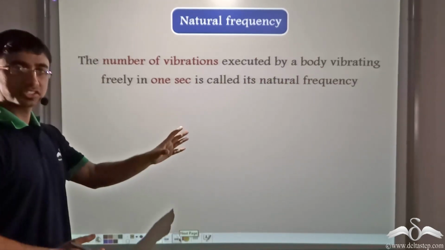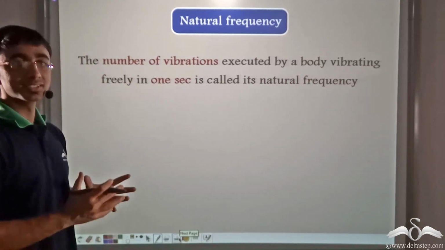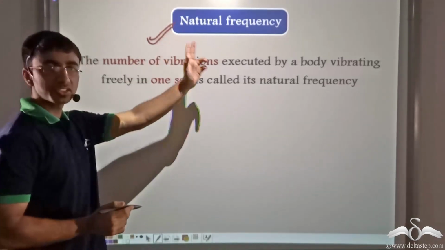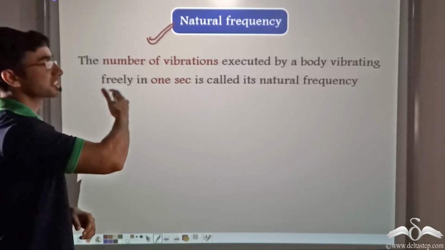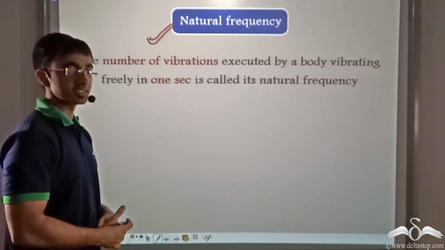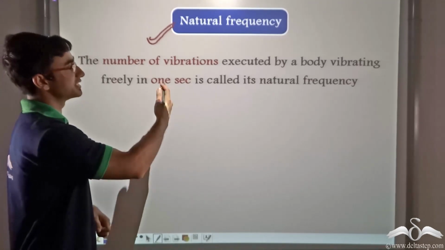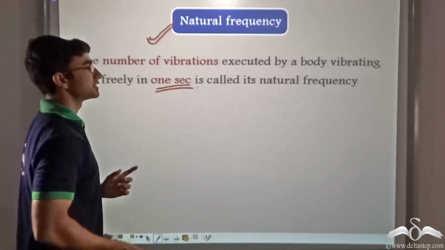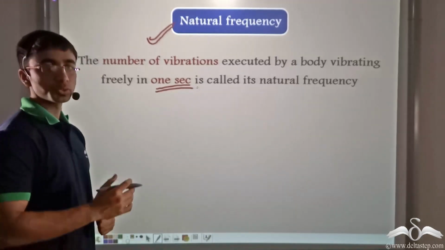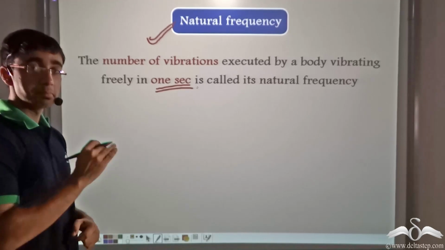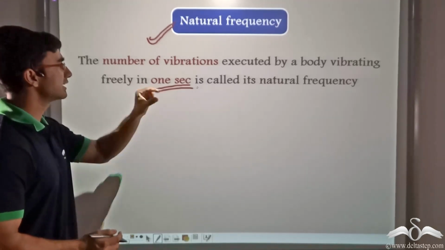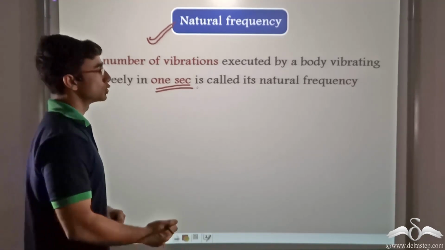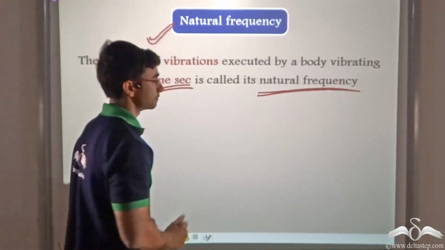So relating to natural vibration or free vibration, there are certain terms to be defined. The first term we define is natural frequency. What is natural frequency? The number of vibrations executed by a body vibrating freely in 1 second is known as natural frequency. That is, when a force is applied on any body and made to vibrate, the number of cycles of oscillations that the body will complete in 1 second is known as its natural frequency.